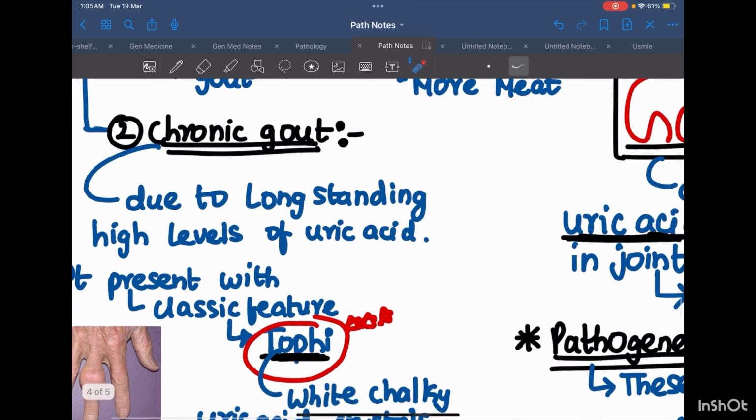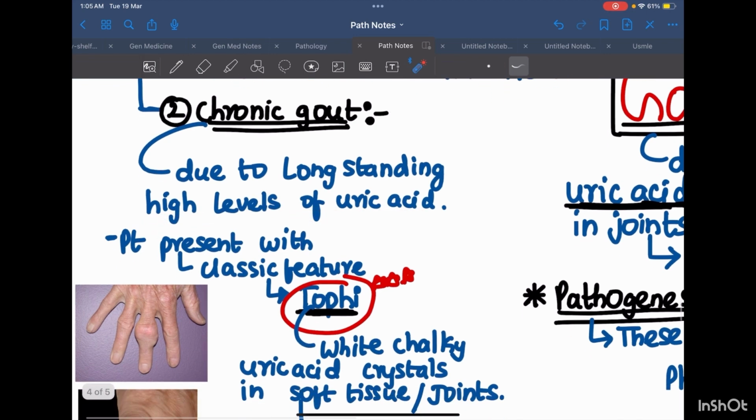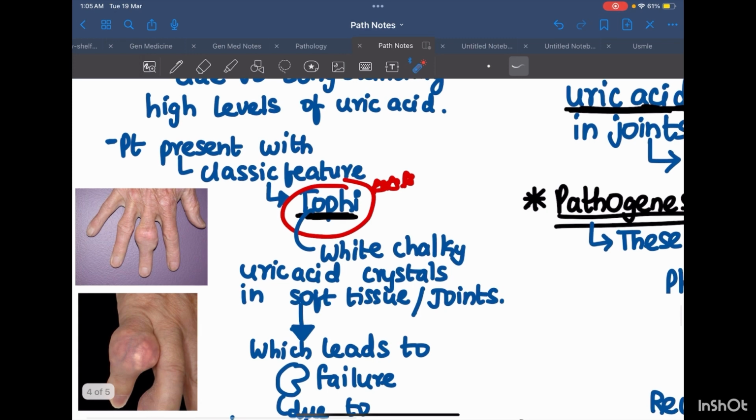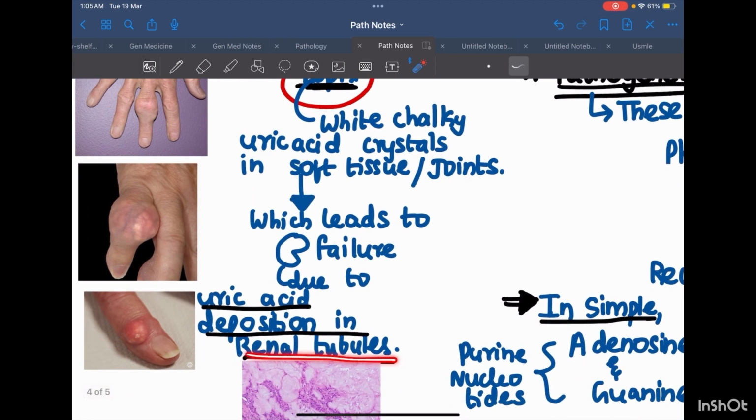Let's come to chronic gout. It is due to long-standing high levels of uric acid crystals for a long time. Okay, patient presents with a classic feature in chronic gout, that is tophi. Tophi presentation is nothing but white chalky uric acid crystals in soft tissues or joints, which leads to renal failure. Why renal failure? It is due to uric acid deposition in renal tubules.